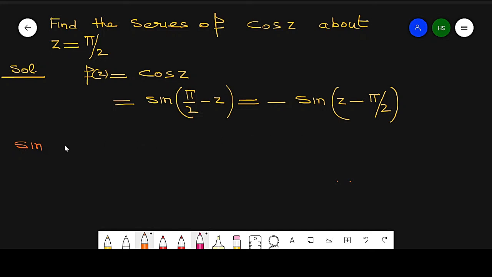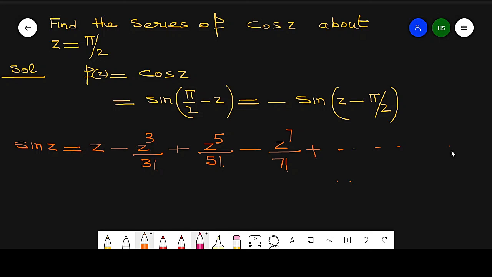It is z minus z cube by 3 factorial plus z raised to power 5 by 5 factorial minus z raised to power 7 by 7 factorial plus so on up to infinity.